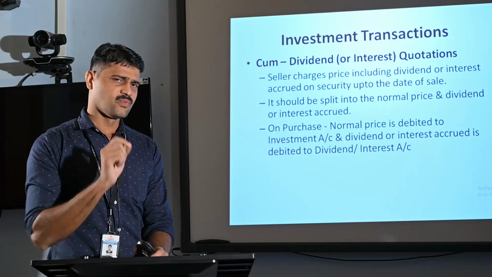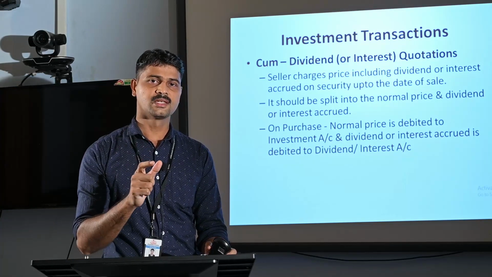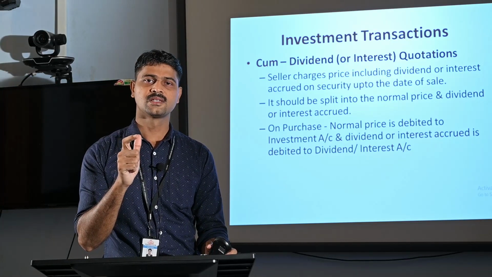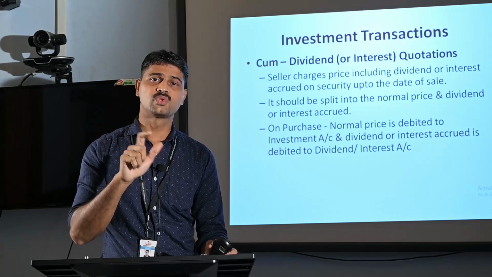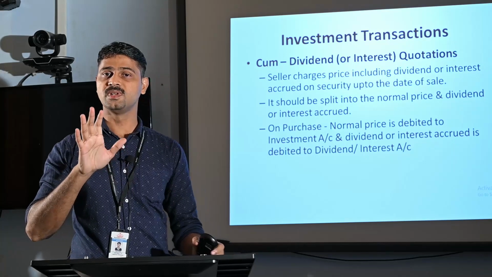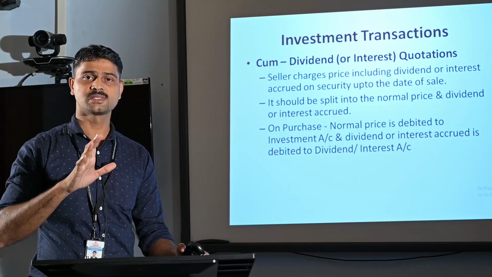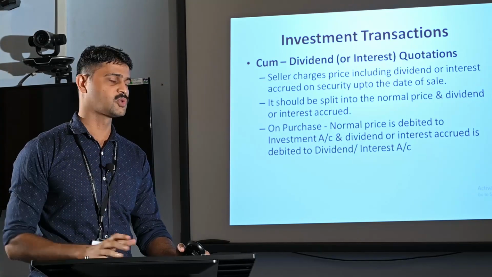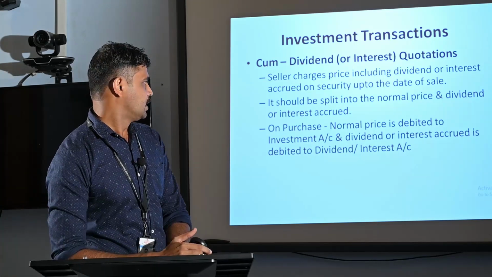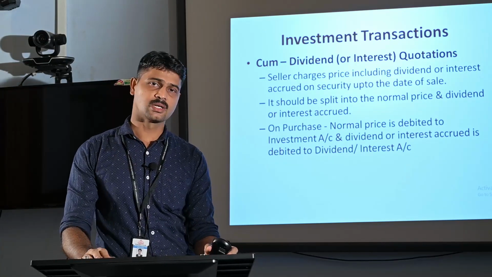That's why, while selling the security on June 1st, the seller automatically charges a price that is inclusive of 2 months' interest. So the selling price of the security will be equal to the value of the security plus 2 months' interest due to the date of June 1. It should be split into the normal price and the dividend or interest accrued.